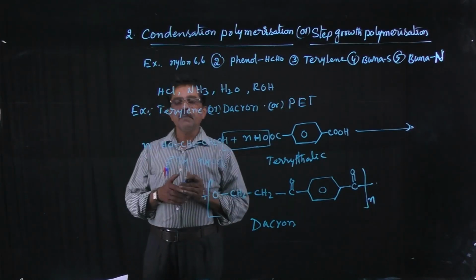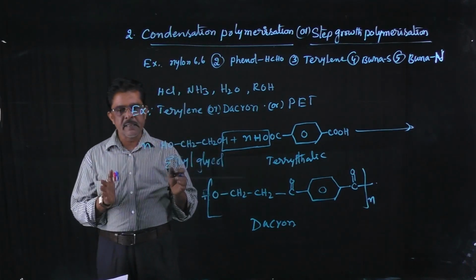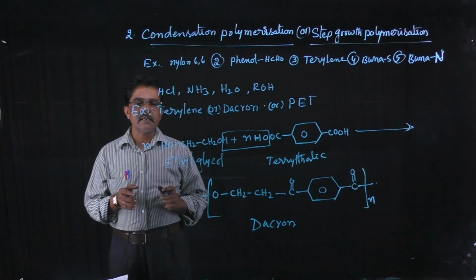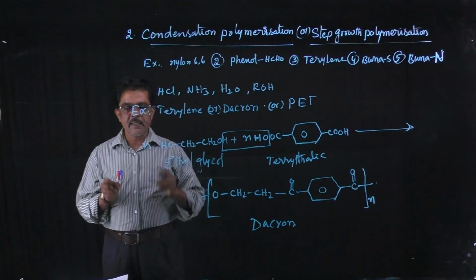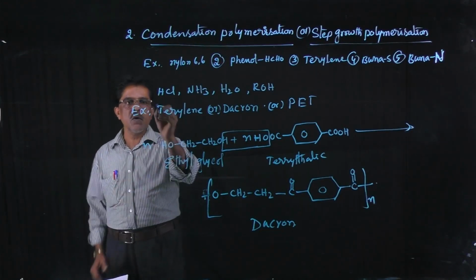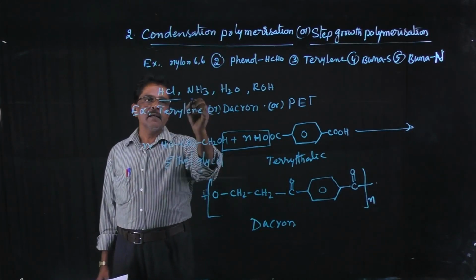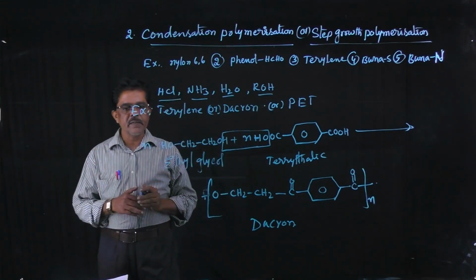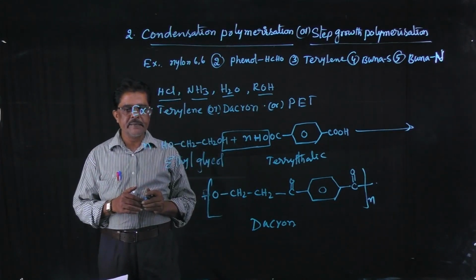Condensation polymerization means the polymerization occurs in such a manner that, stepwise with the elimination of small molecules like HCl, NH3, H2O or COOH, it is said to be condensation polymerization.